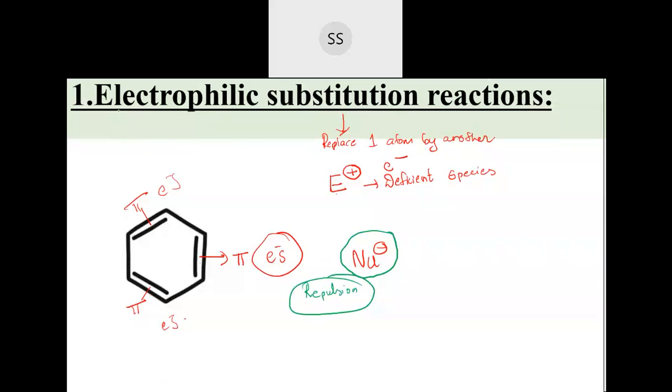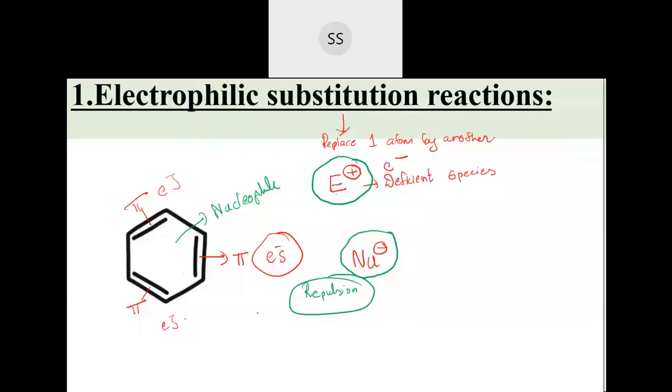Usually what you are going to study is electrophilic substitution reaction, because the electrophile is deficient of electron and the benzene will act as a nucleophile because it is rich in electron. Opposites will attract. So this nucleophile will immediately react with this electrophile. That is electrophilic substitution reaction. I believe it's clear for everyone.